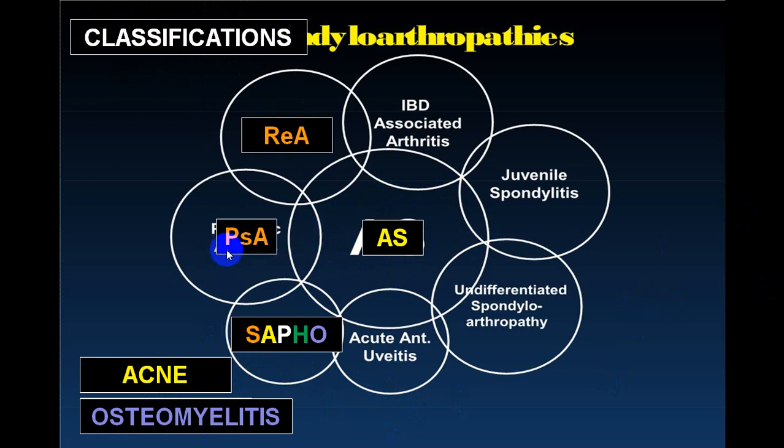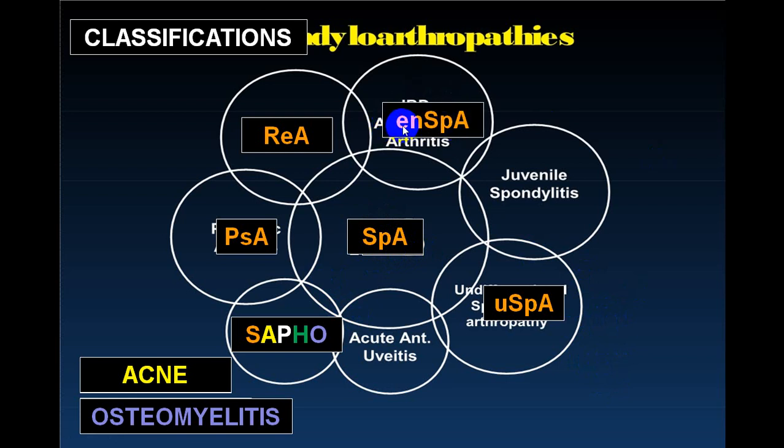So this is the way it is written in short form. Reactive arthritis is written as capital R, capital E, A. This is psoriatic arthritis. Undifferentiated spondyloarthropathy, undifferentiated SPA. This is also called SPA, spondyloarthropathy. And this is enteropathy spondyloarthropathy, enteritis, that is inflammatory bowel disorders.